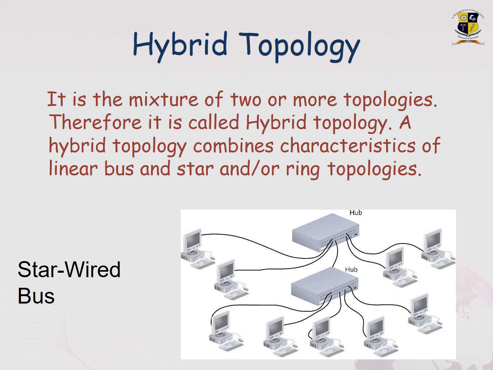Coming on to the last topology, which is hybrid topology. Hybrid is a combination of various topologies which we have seen in the recent slides. It is a mixture of two or more topologies, therefore it is called hybrid topology. Either you can combine star, mesh and ring, or bus, star and any other kind of topology. A hybrid topology combines characteristics of linear bus, star and or ring topologies.